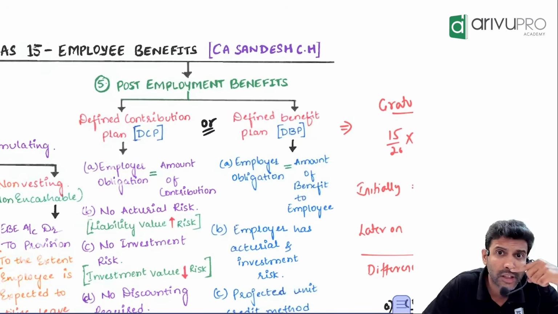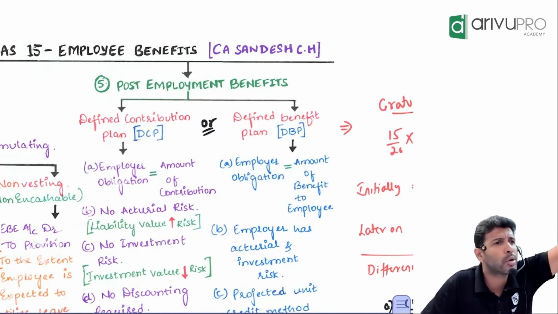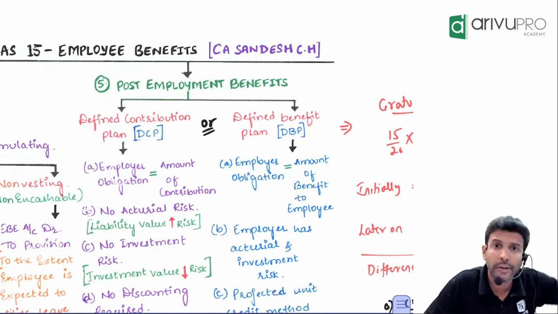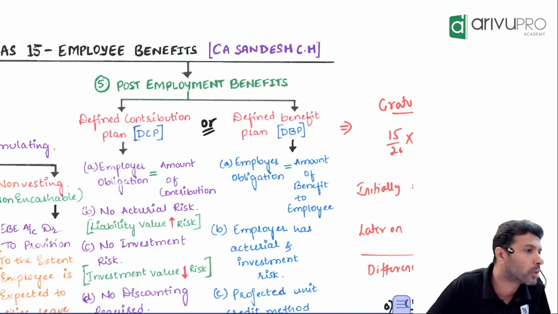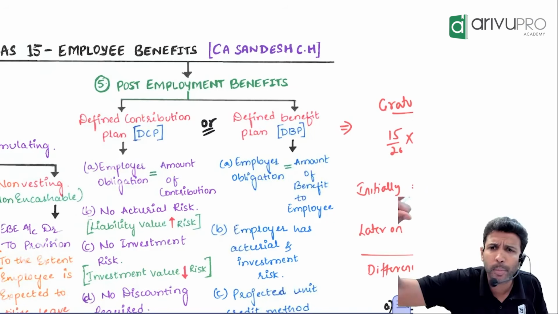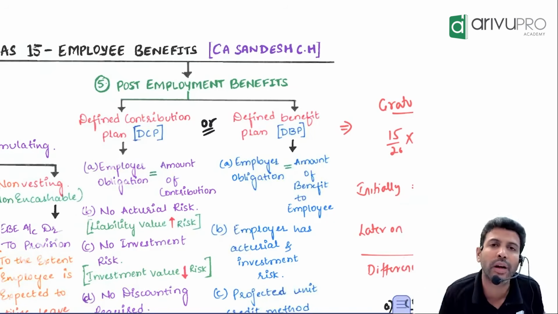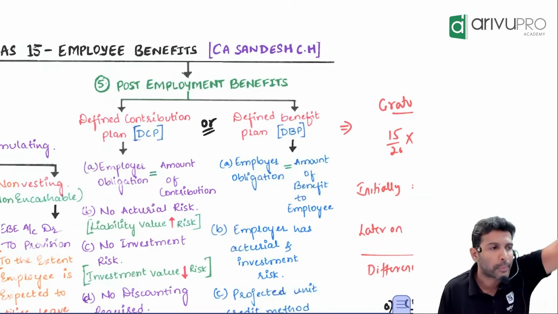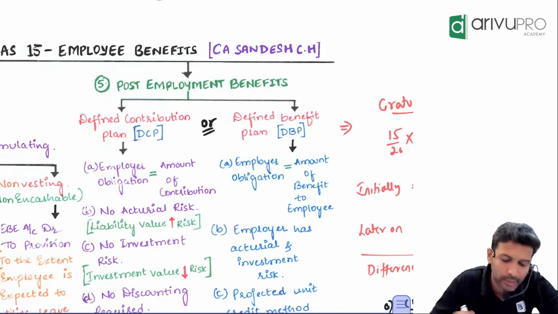Like insurance premium. The company will give insurance on employees' behalf. What do you think the company will do? They will just pay that health insurance premium to the insurance company. If the insurance company rejects the claim, that's a transaction between whom and whom? Insurance company and employee. Not the company's problem. The company's problem is only to pay the premium to the insurance company. Those are all examples of what?